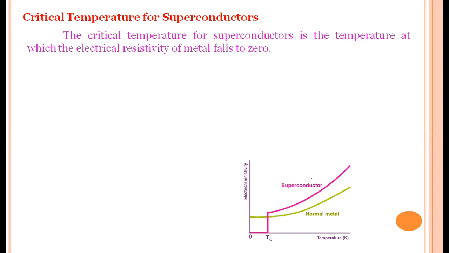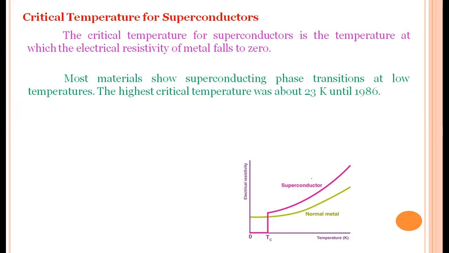What is critical temperature? When the temperature of a substance decreases to a certain temperature, the resistance of the material falls to zero. Such a temperature is called the critical temperature. In 1986, the critical temperature obtained was 23 Kelvin.